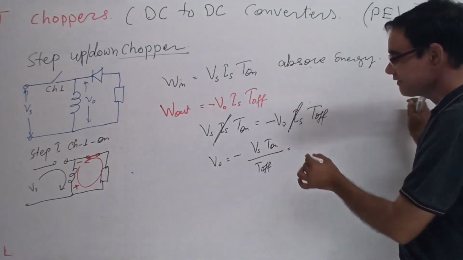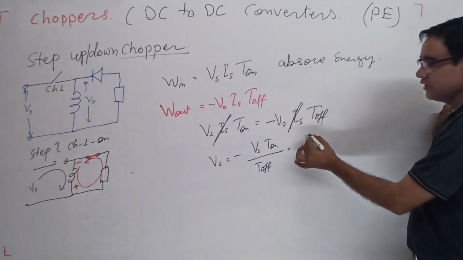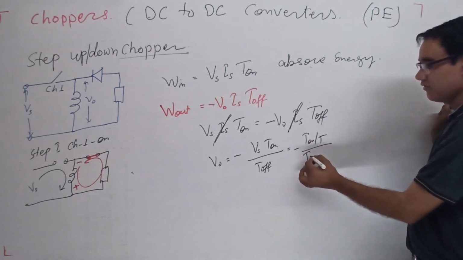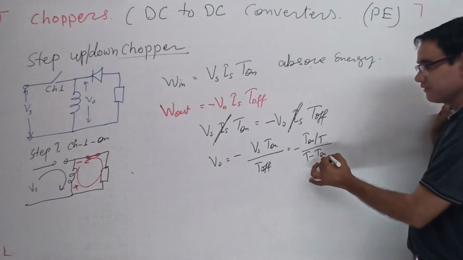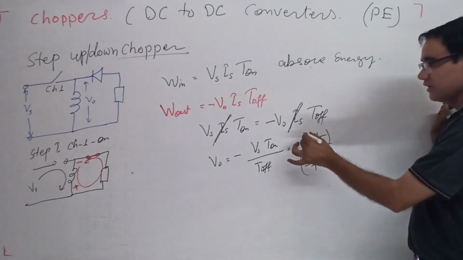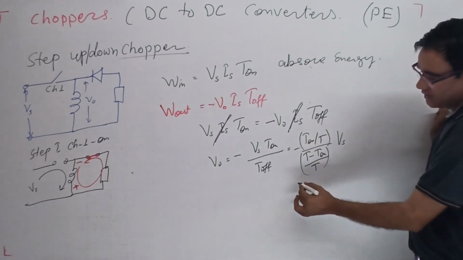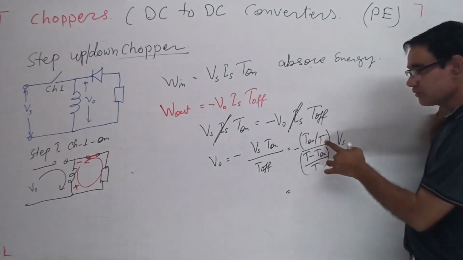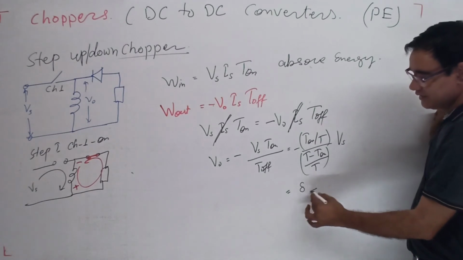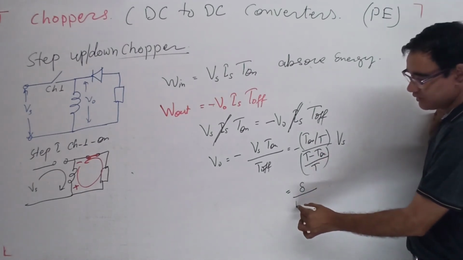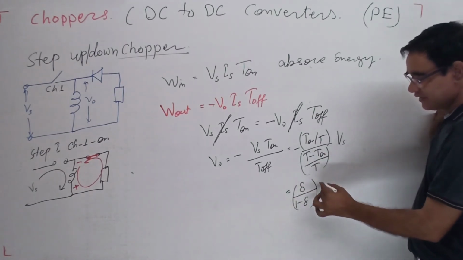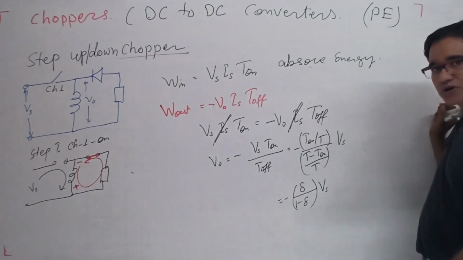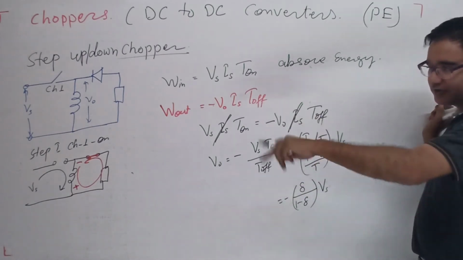Divided by T and T, so T on divided by T, divided by T off which is T minus T on divided by T, into Vs. So it is equal to T on by T, which is delta, over 1 minus T on by T, which is 1 minus delta, into Vs. Negative means the polarity is reversed, the output voltage polarity and the current direction are reversed.